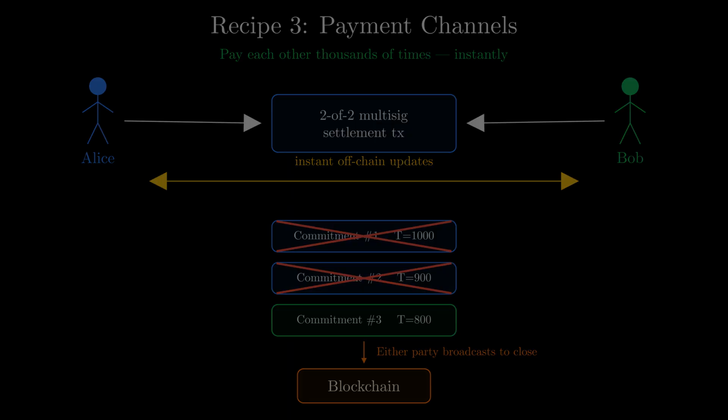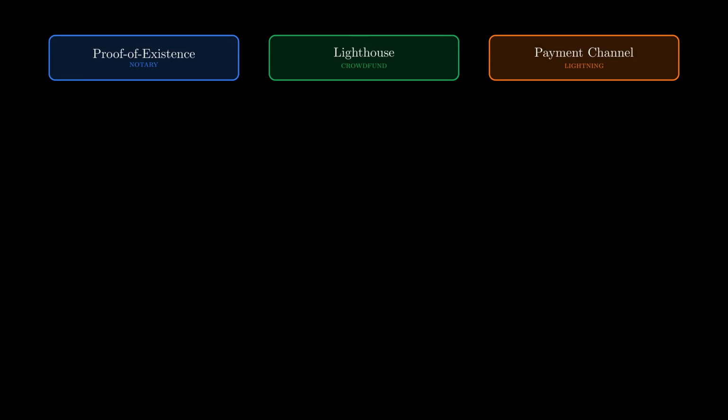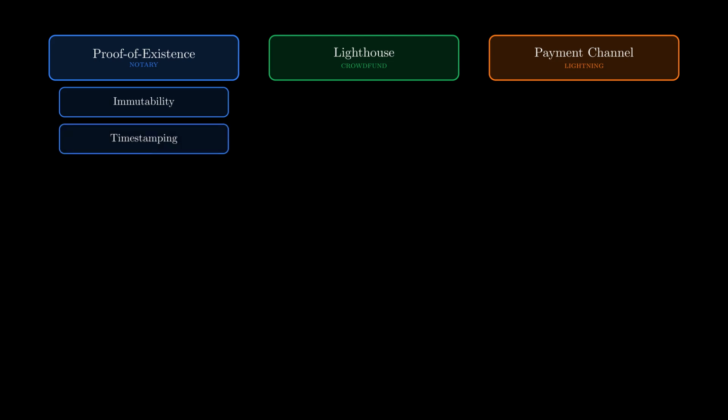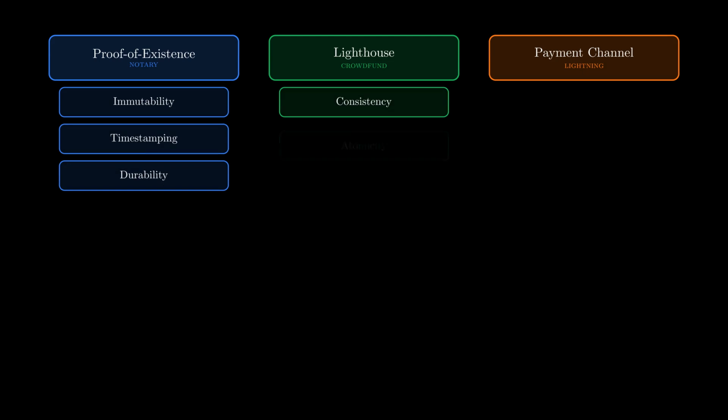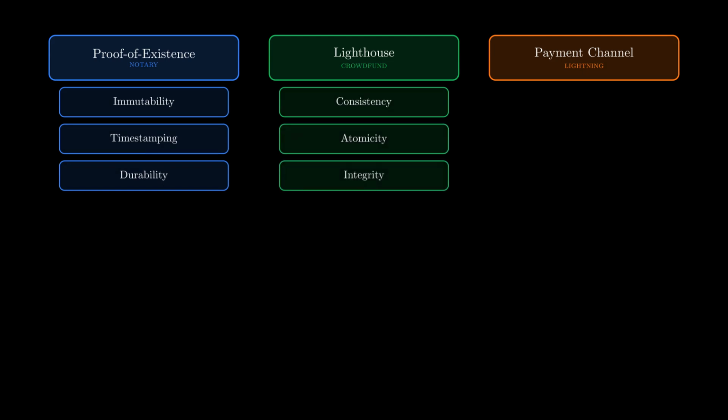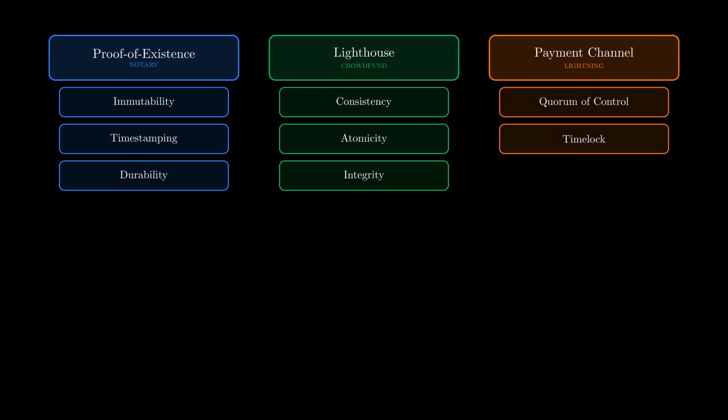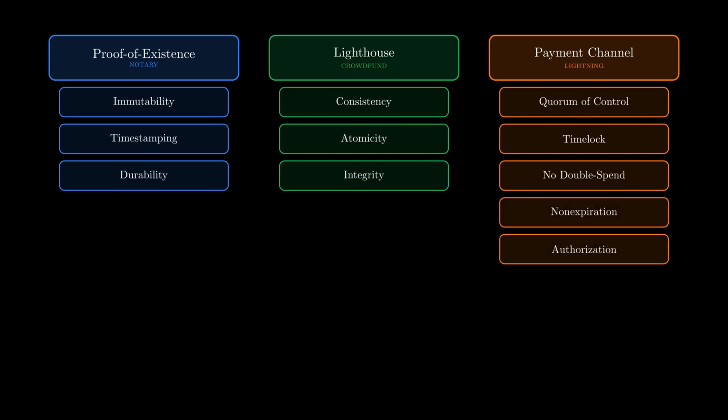Put the three recipes side by side and the pattern is clear. Proof of existence: immutability, timestamping, durability. Lighthouse: consistency, atomicity, integrity. Payment channels: quorum of control, time lock, no double spend, non-expiration, authorization. Same palette of blocks, different arrangements. And notice what's missing.